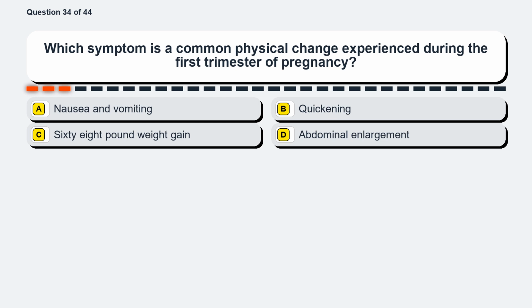Question 34. Which symptom is a common physical change experienced during the first trimester of pregnancy? Option A, nausea and vomiting. Option B, quickening. Option C, 68-pound weight gain. Option D, abdominal enlargement.